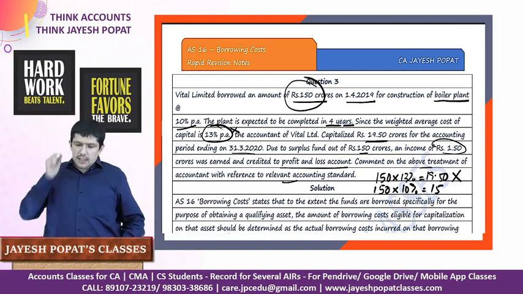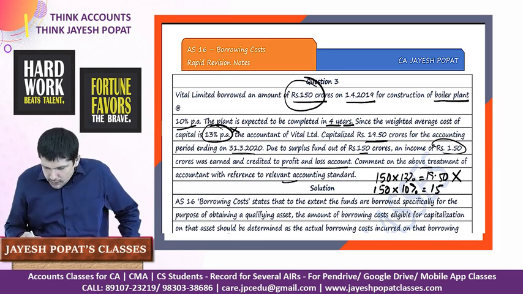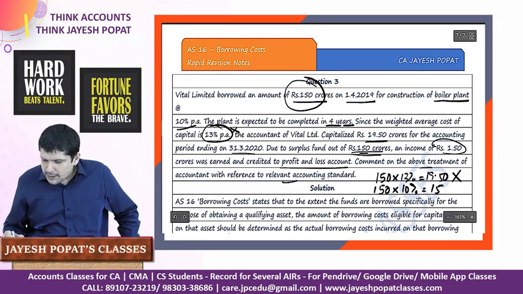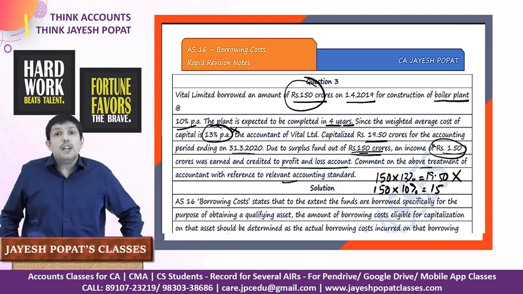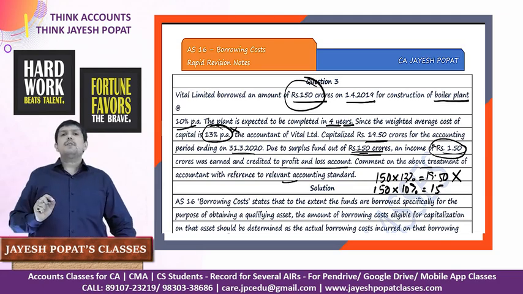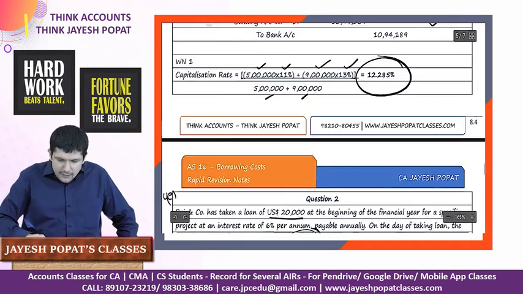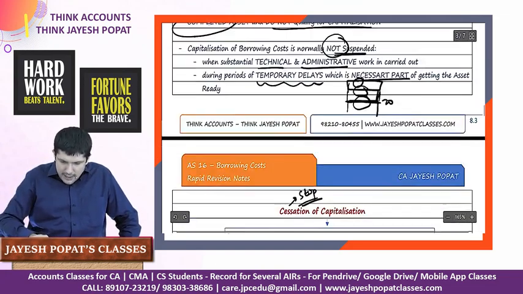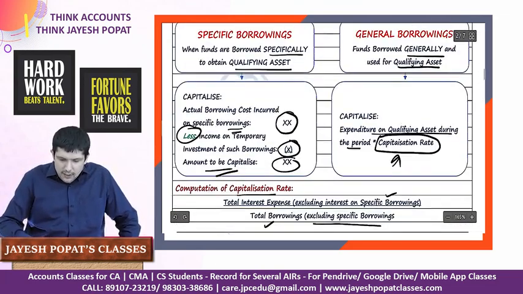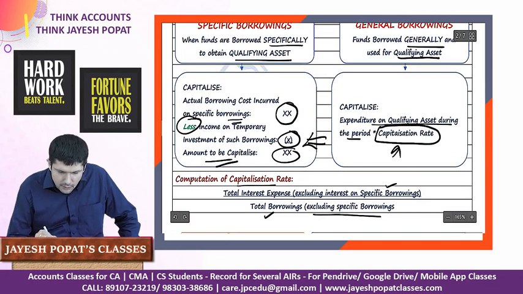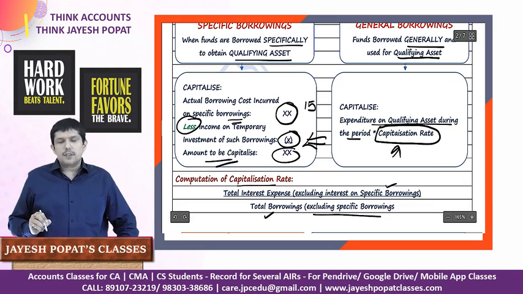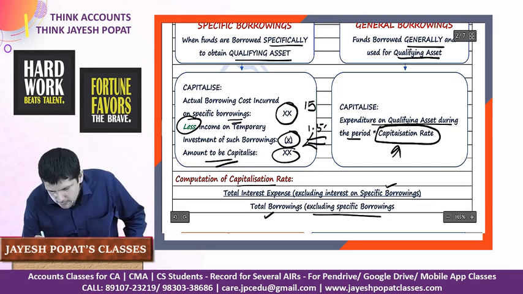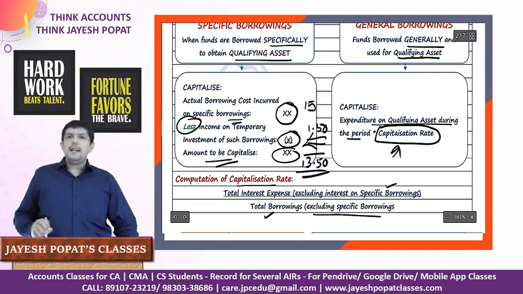The second mistake which he has done is that out of this 150 crore of specific borrowing, certain funds were temporarily invested and there was an income of 1.5 crore. We do not take this to the statement of profit and loss. We've already seen that if there is any temporary income which is generated, we will reduce this from your expense. So what we have to do is, 15 crore is your actual expense on the specific borrowing, and 1.5 crore is your income, so 13.5 crore is the amount to be capitalized.